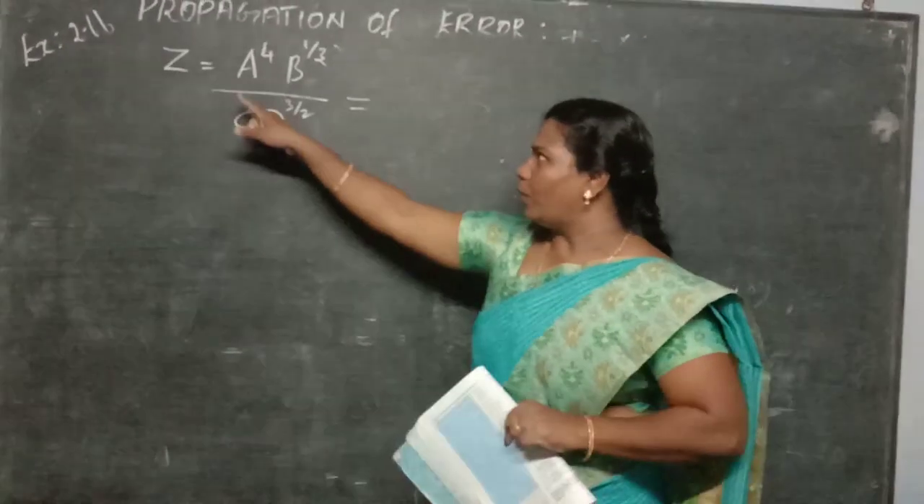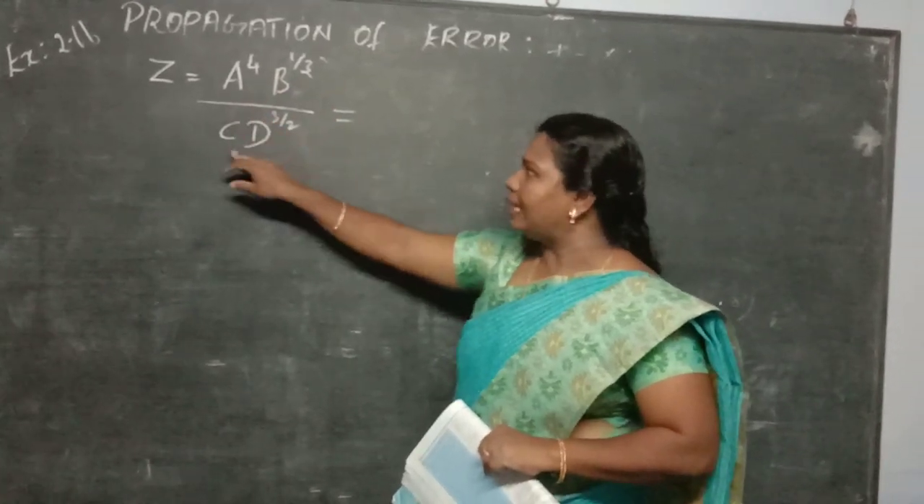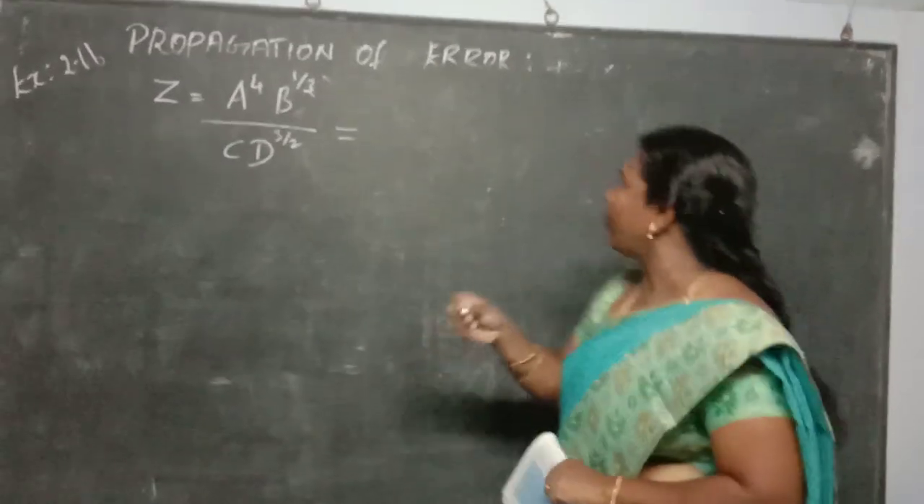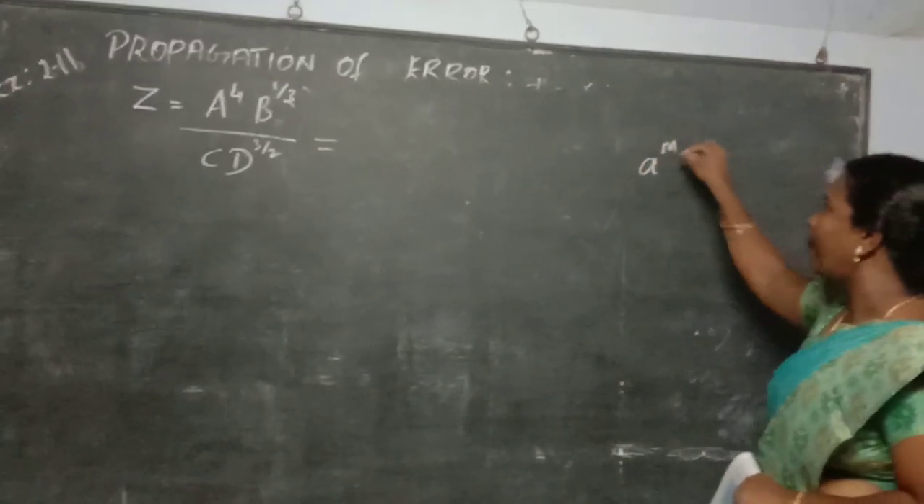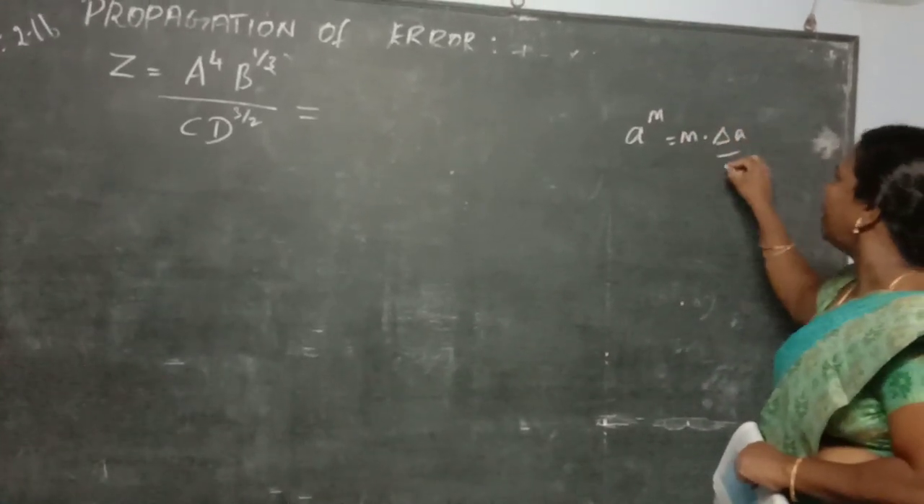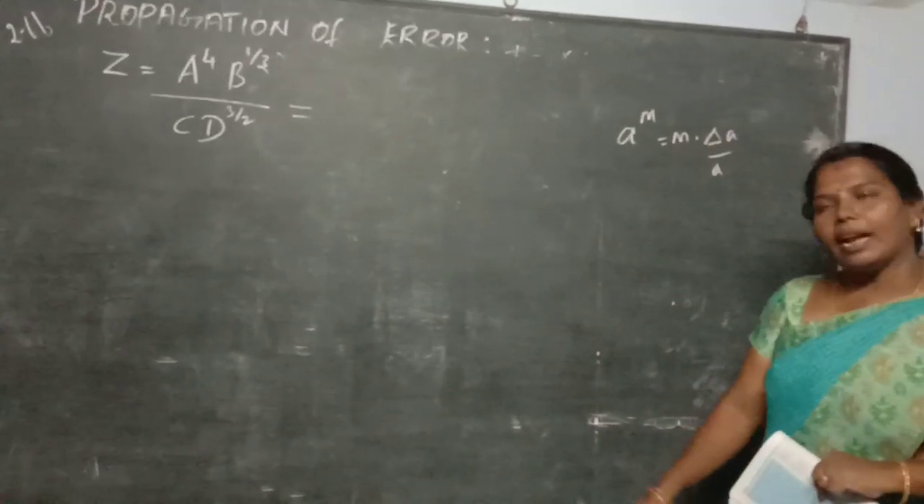That is Z is equal to A power 4, B power 1 by 3 upon C D power 3 by 2. So what is the power rule? You know the power rule. Can you remember that? If it is A power M, how will you write? That is M into delta A divided by A, that is, power into relative error. So that is the rule here.